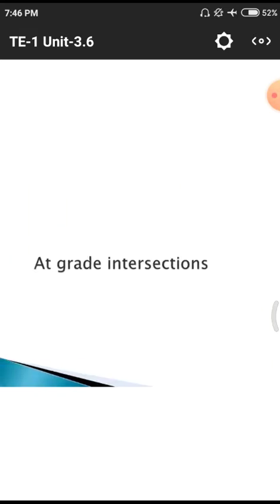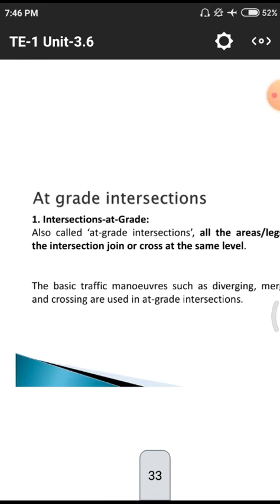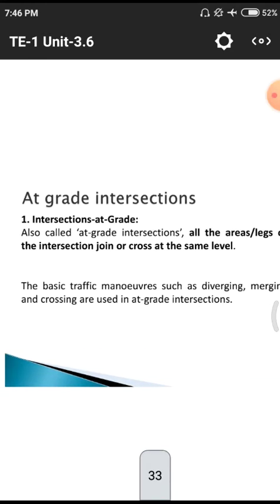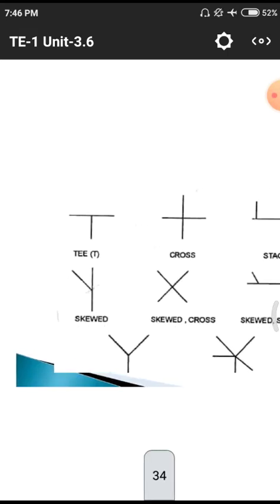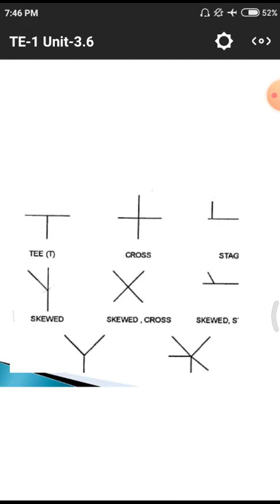After that we are having grade intersections. What is a grade intersection? A grade intersection is also called an at-grade intersection. Here the legs of the intersection join at the same level. The basic traffic maneuvers such as diverging, merging and crossing are used at the particular intersections. These are the grade intersections. Previously we observed different intersections, all with high-rise merging points. But in this case these are the normal lines. Those are used for national highways, but these are used for normal roadways.